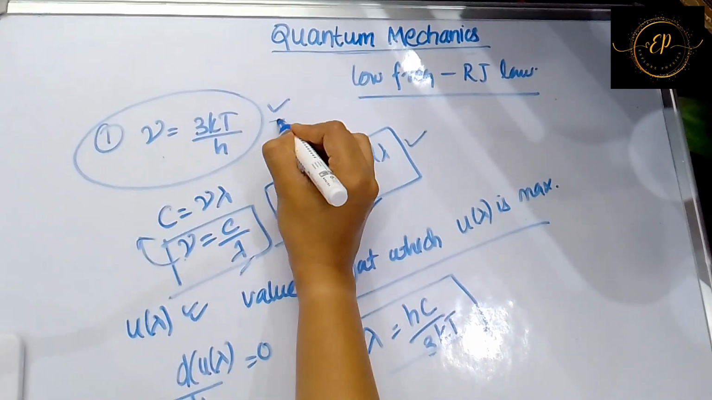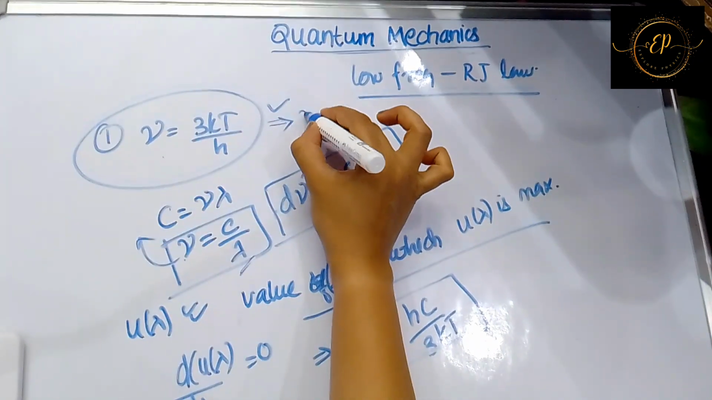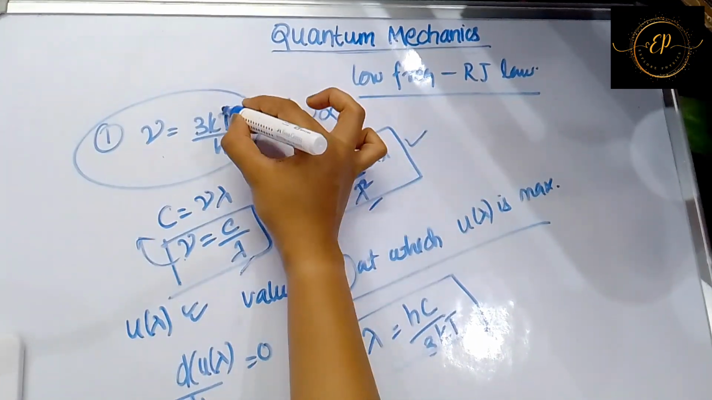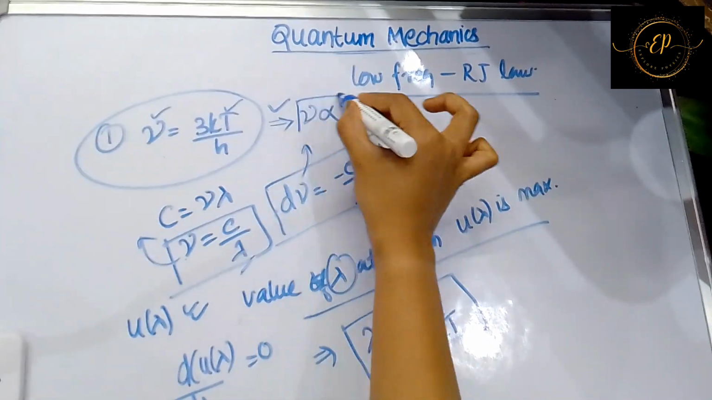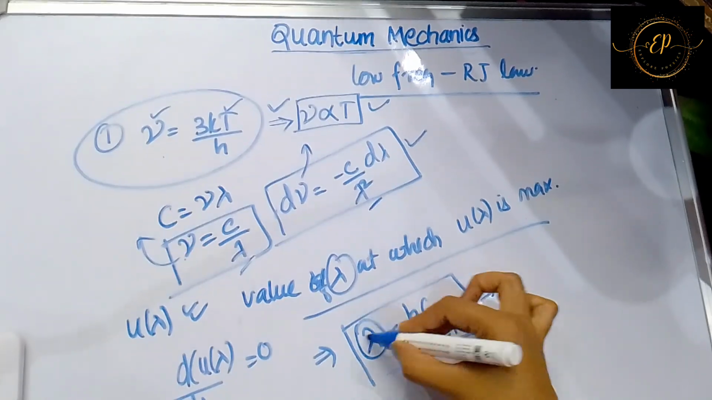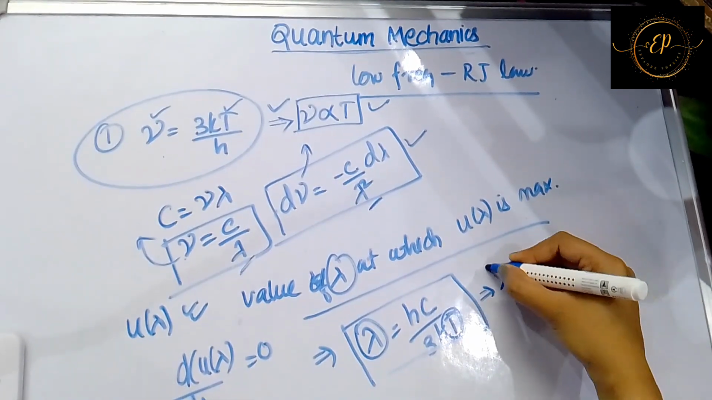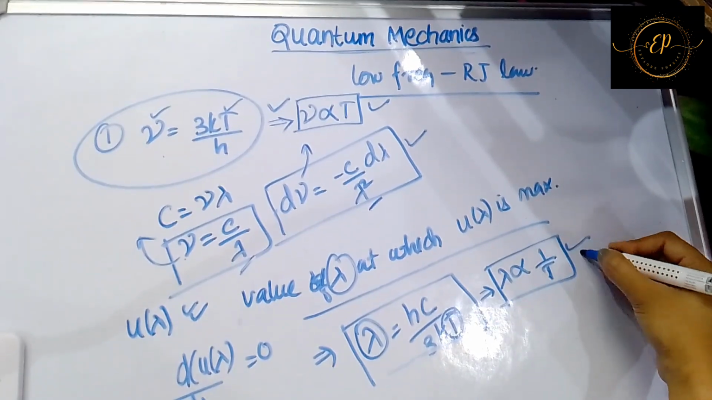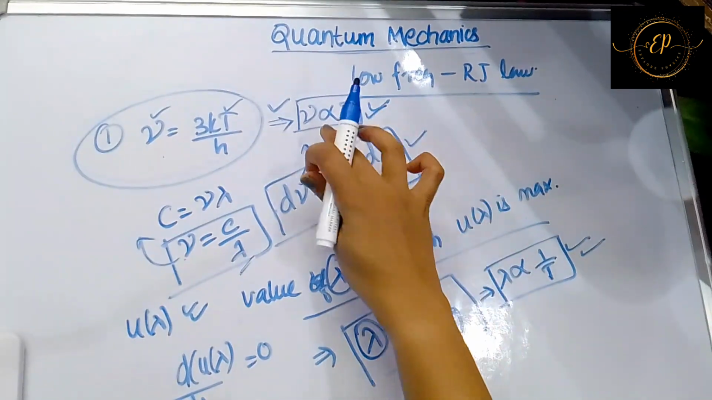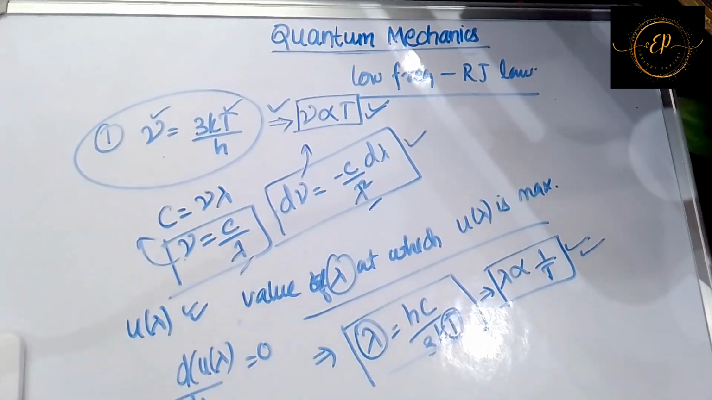So from this expression, what do we find? Frequency is directly proportional to temperature. This is a very important result. From here, what do we find? Lambda is inversely proportional to temperature. Another result which is very much important. Based on these two things, you can get it in numericals as well.